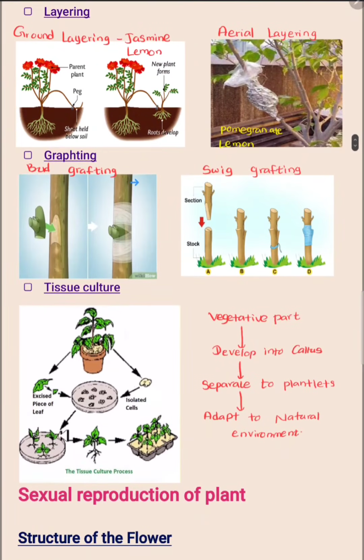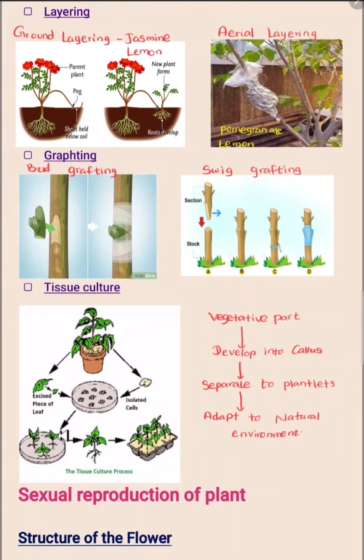As with layering, grafting also has two ways. One is bud grafting, the other one is twig grafting. Grafting means connecting a twig or bud of a plant to another plant of the same or a closely related species.